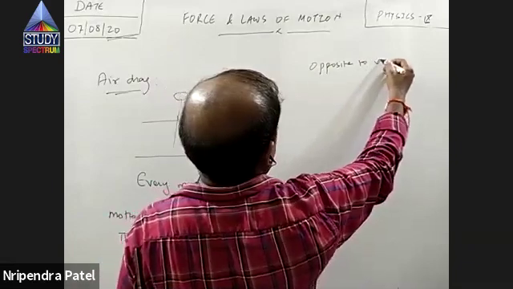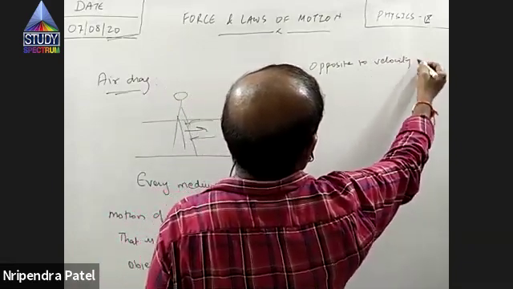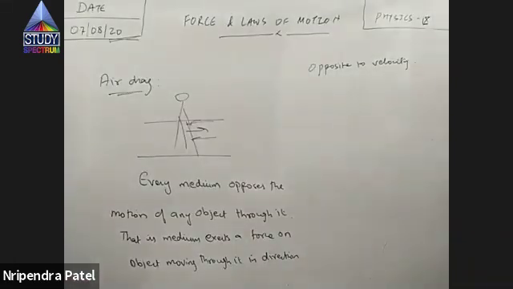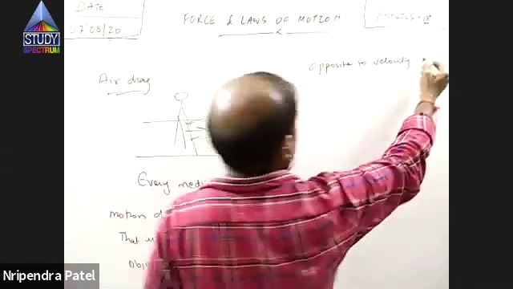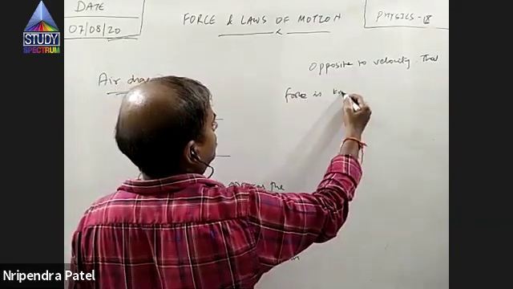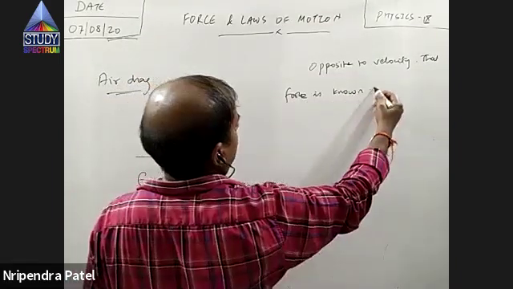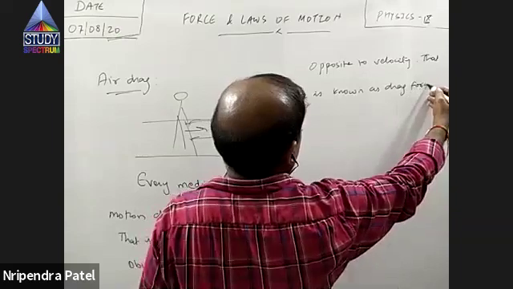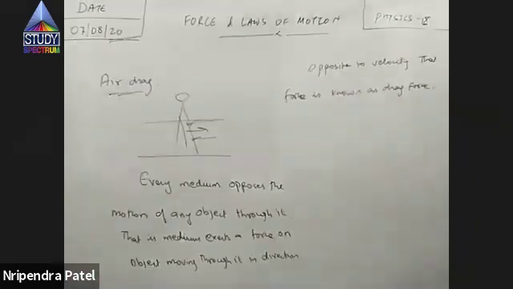Opposite to velocity. That force is known as drag force.